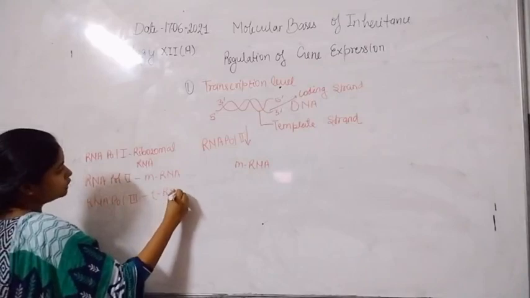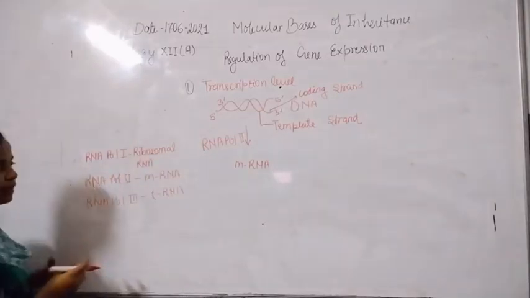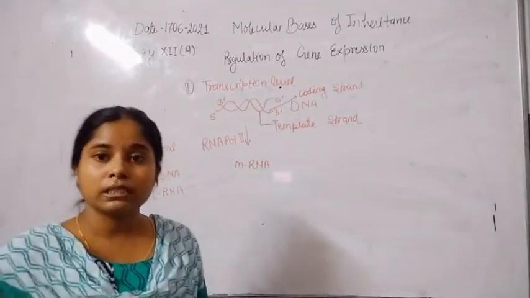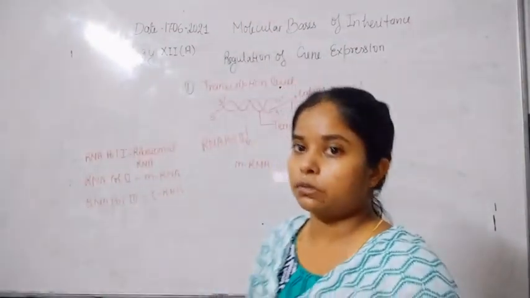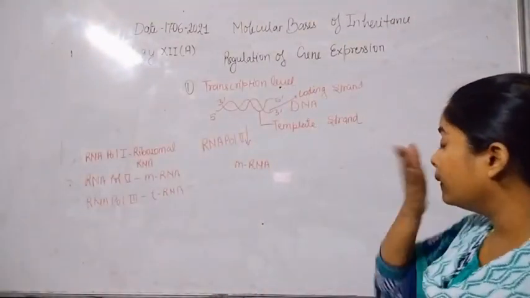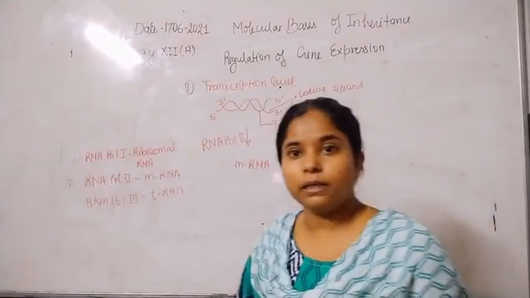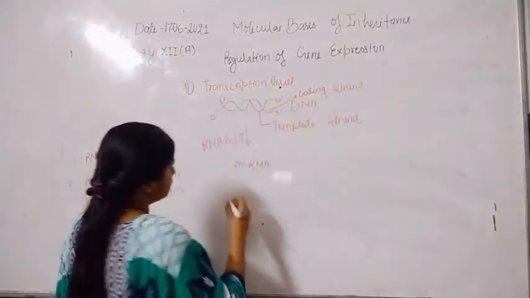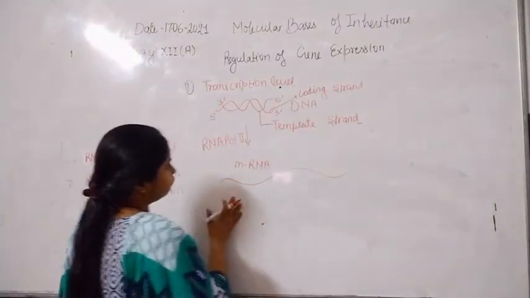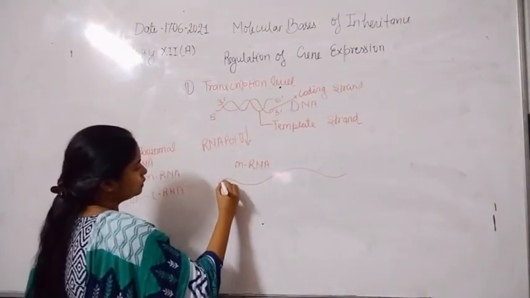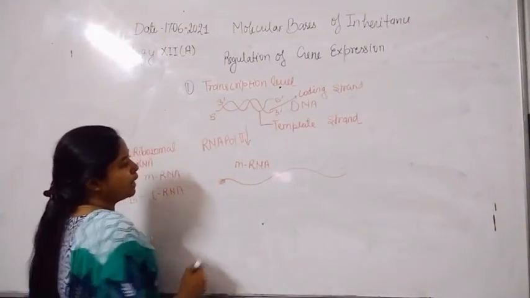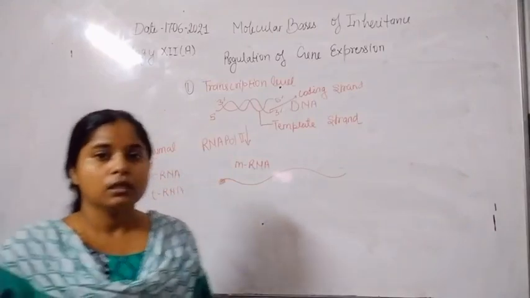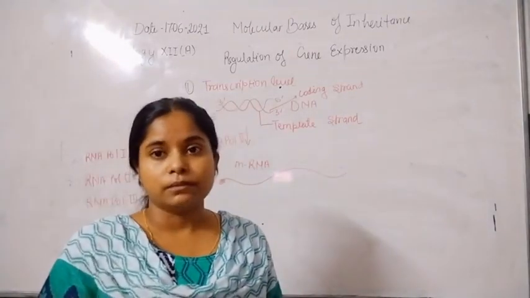So all these types of RNA take part in protein synthesis or the translation process. Now when the mRNA gets formed, a single stranded mRNA, the newly formed mRNA undergoes the processing process.